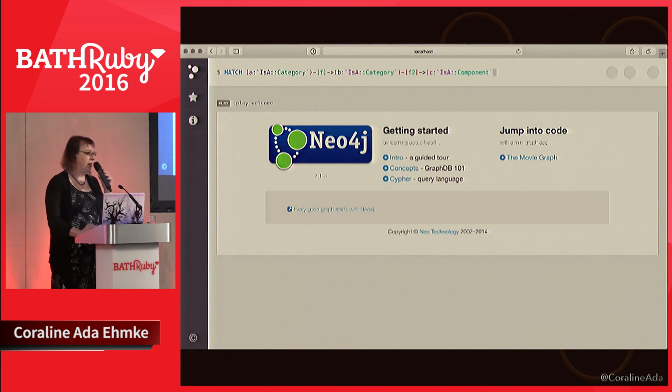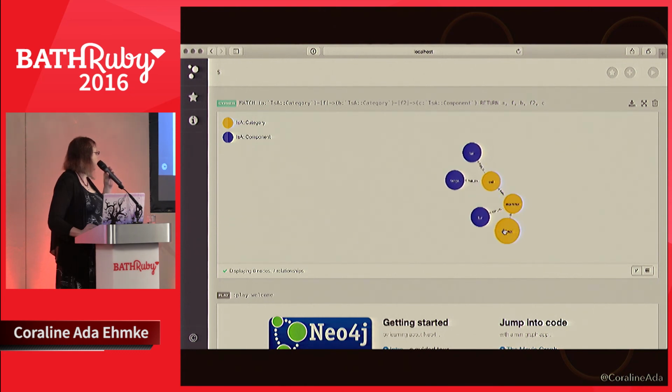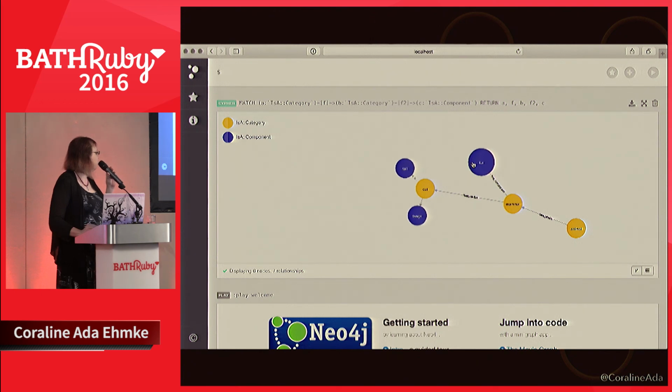So a component is something that makes up an object, and objects also have characteristics, which are things that describe them. So we can see how cat, mammal, and animal are connected. We can see that cats have tails and fangs, and that mammals have fur.